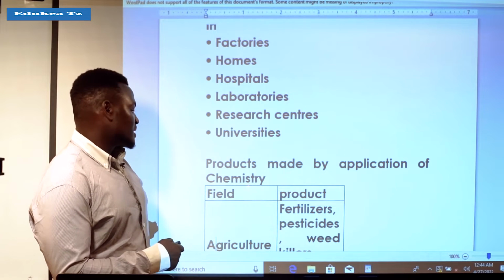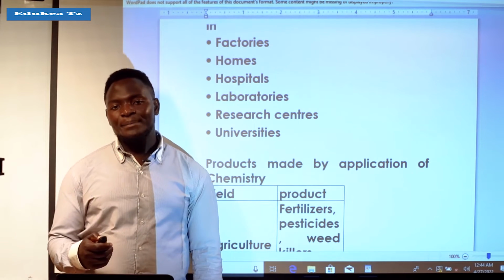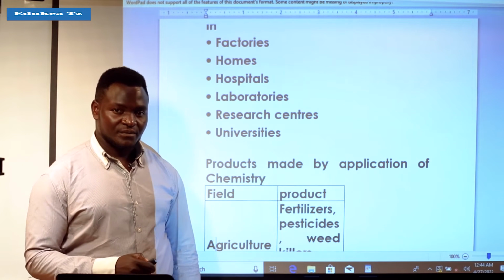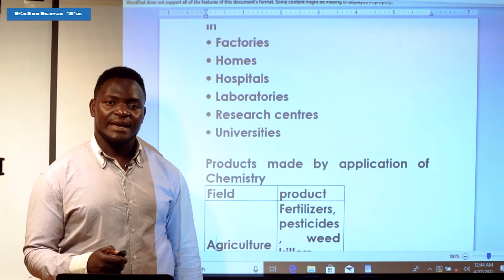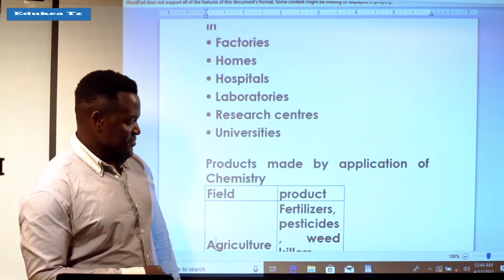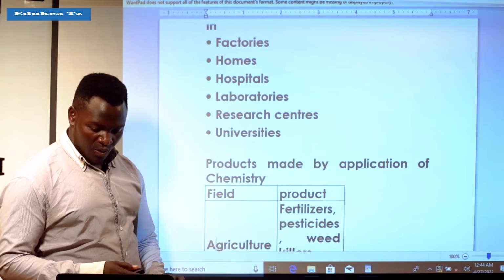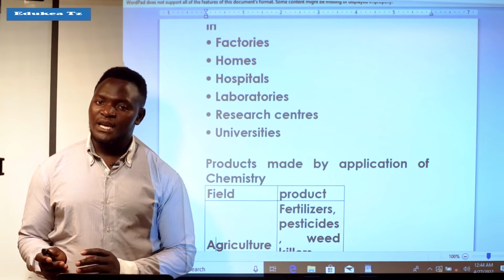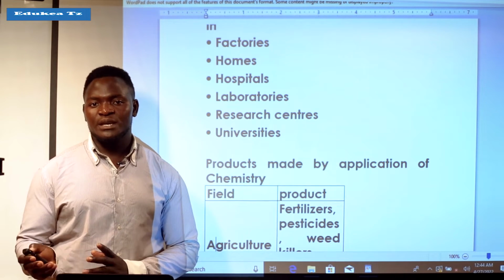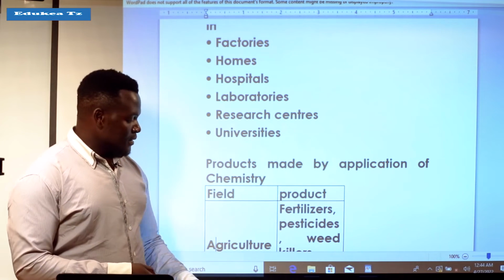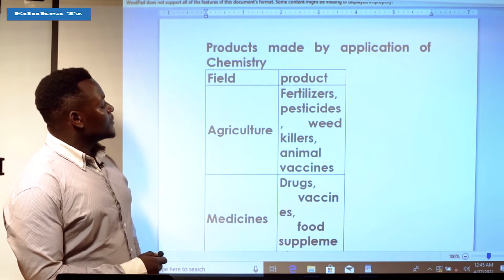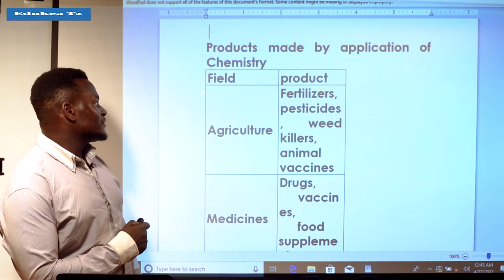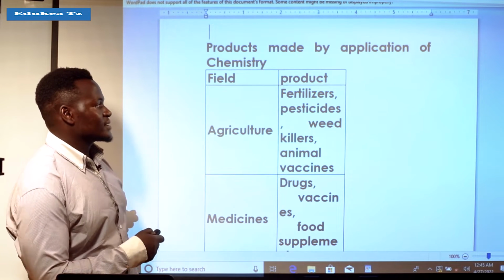And now let us look at the products made by the application of chemistry. Through applying chemistry, there are various products which are made as a result. Here we have a table which will show us the field on one side, and on the other side the product which is made from that field.